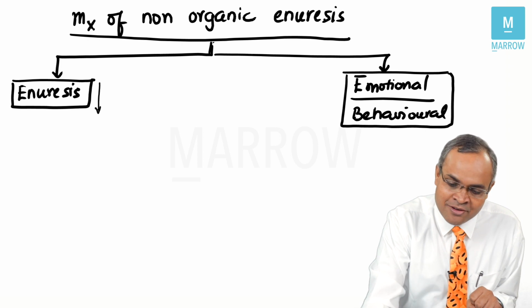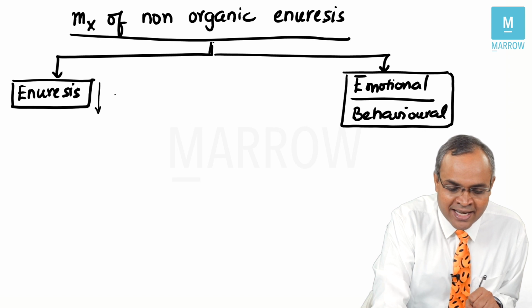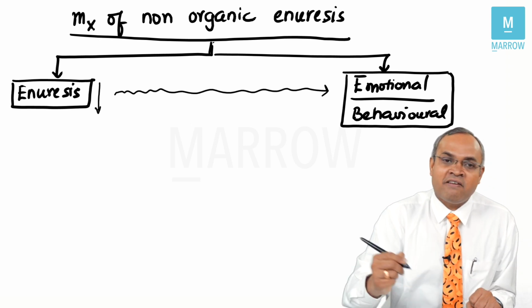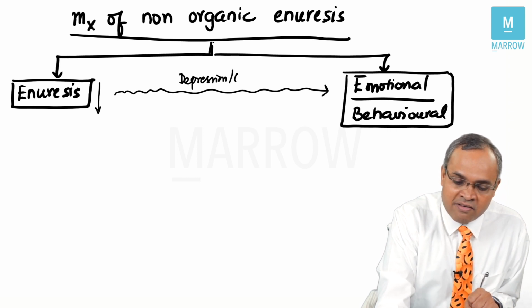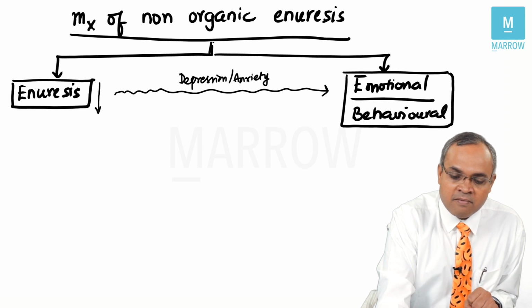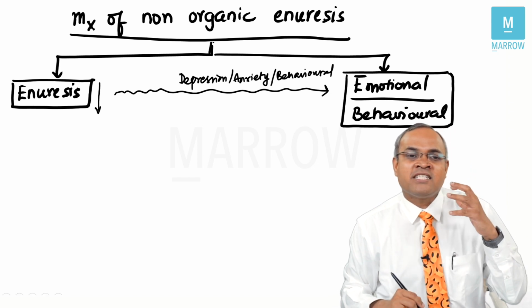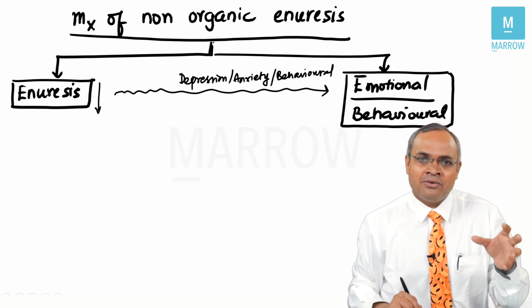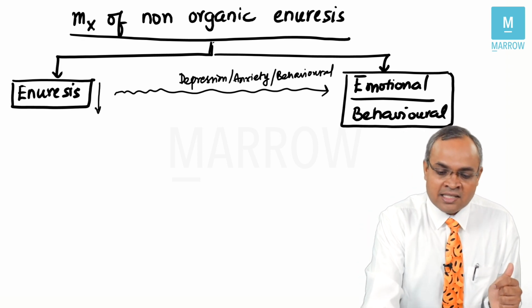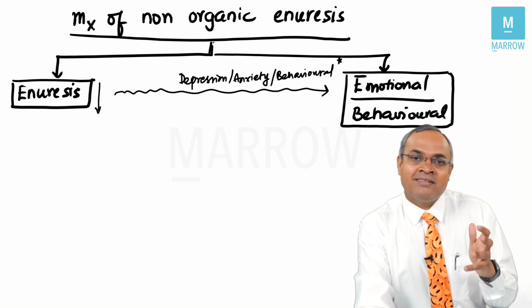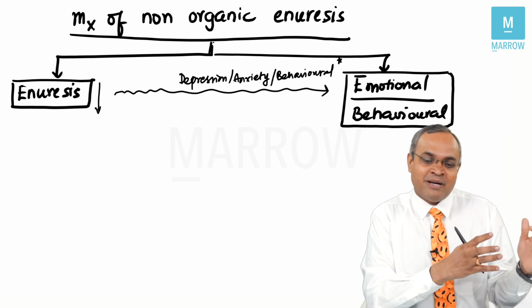Another thing you also need to understand is when patients come to us, already the damage has happened. They would have had bedwetting, but secondary to the bedwetting, they would have developed many other issues. They would have developed depression. Very commonly, they would have developed anxiety. Many times they would have also developed behavioral problems. Why behavioral problems? At home, the parents are very critical, constantly telling, oh my God, you keep wetting the bed, and they're angry at them, they scold the child, they kind of irritate the child. So the child starts telling lies, doing weird things, behavioral changes. All those are secondary problems with which children come, not just with bedwetting issues many times.